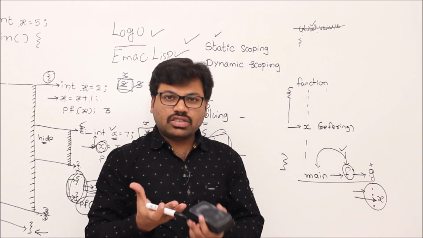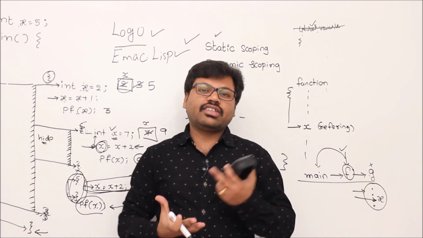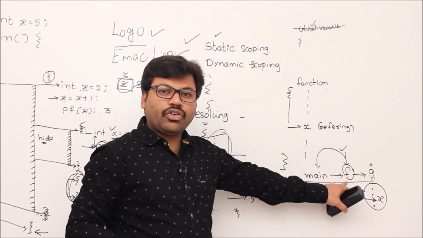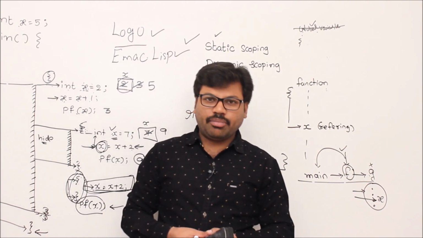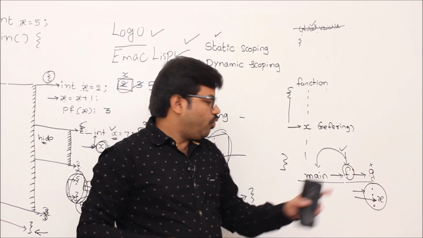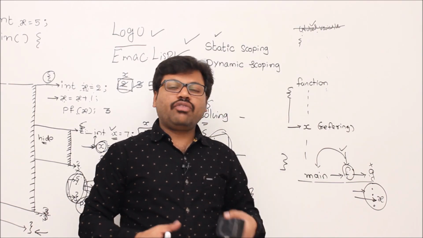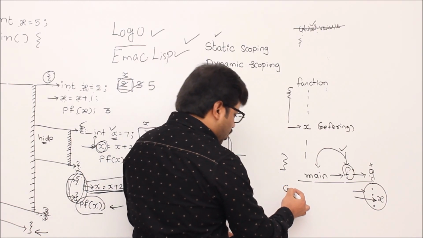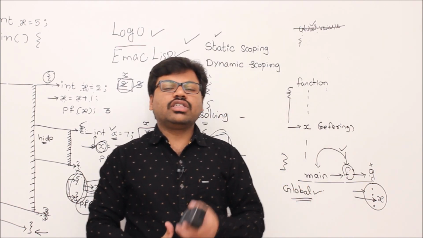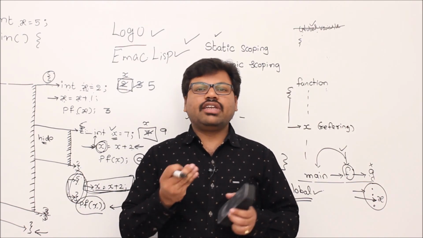So your variable resolution depends on the calling sequence. That's why you get different and surprising results. The variable will be searched here. If you don't get it, come to f. If you don't get it here, go to main. What if you don't get it in main? Every program starts at main, and you have reached back to main. Before main, where were you? No, right? We started at main. That is the starting point. If you don't get it over there, then search in global variables. Try to access global variables. Global is, however, last. Understand? So this is called dynamic scoping. I will take one example and explain dynamic scoping so we can understand it easily.